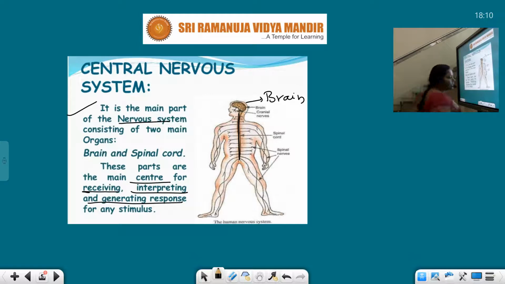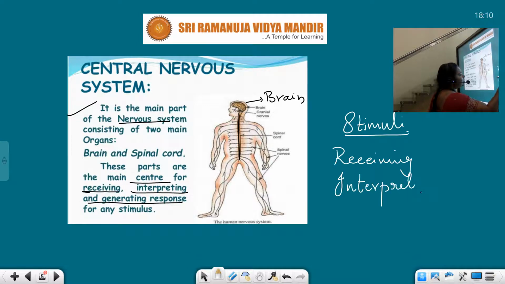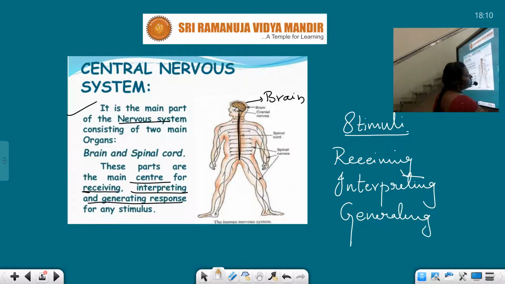These parts are the main centers for receiving, interpreting and generating the response for any stimuli. See children, first of all, we must talk about the stimuli. For this stimuli, these parts are the main centers for receiving, interpreting and generating the response. Okay, these three stages are very important.